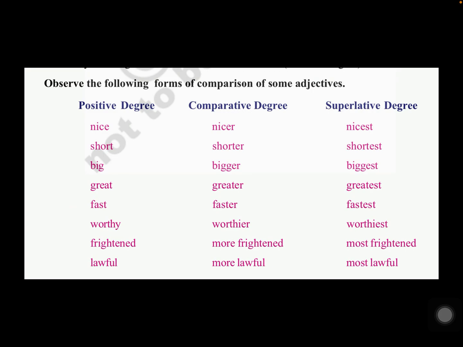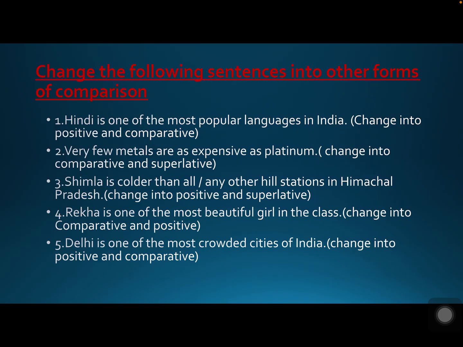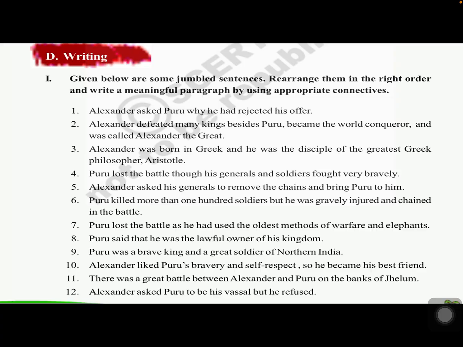Read them carefully, and now the other part. I have given only 5 sentences last time as your assignment. The other 5 of your textbook exercise, you have to change the following sentences into other forms of comparison, how I have explained to you in the previous video. So children, this is your assignment. You do it.